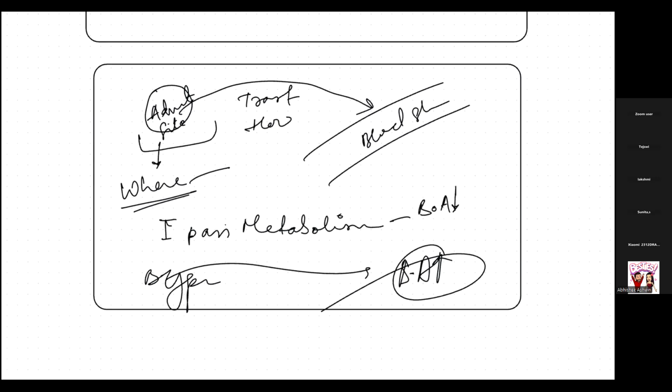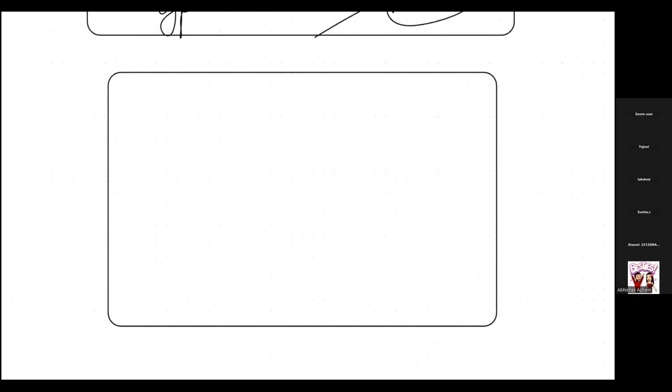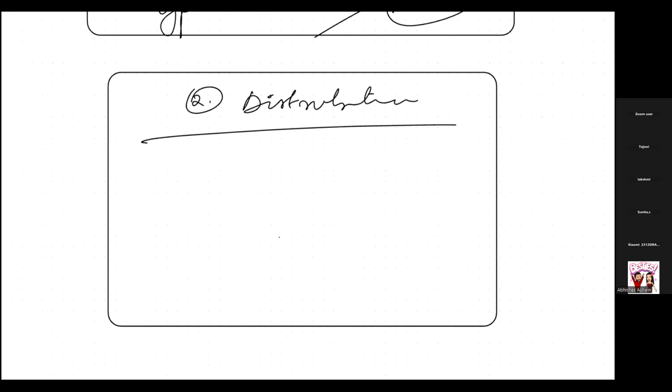Now today we will be discussing distribution of the drug. I think we have started this distribution, but still, let's see. What is distribution? Let's suppose this is the site of administration, and from there the drug was taken into the bloodstream.